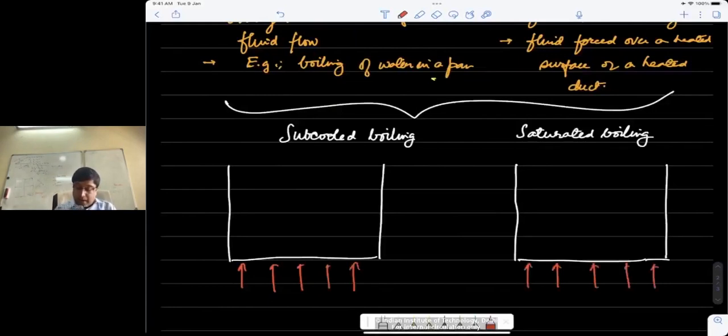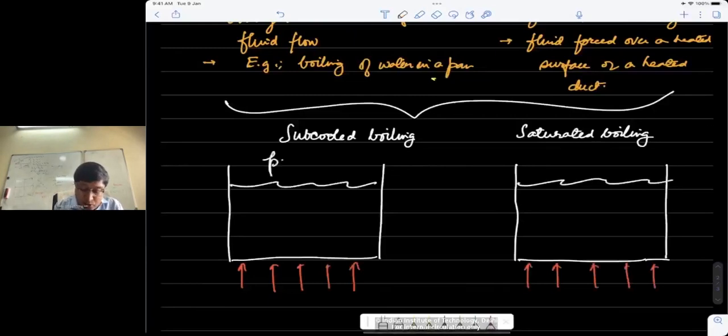Now the difference is that in both cases, water in the liquid state is exposed to atmosphere at 1 atm, except the water in the first case is, let's say, at 80 degrees Celsius. The bulk temperature is 80 degrees Celsius, and in the second case the bulk temperature is 100 degrees Celsius.